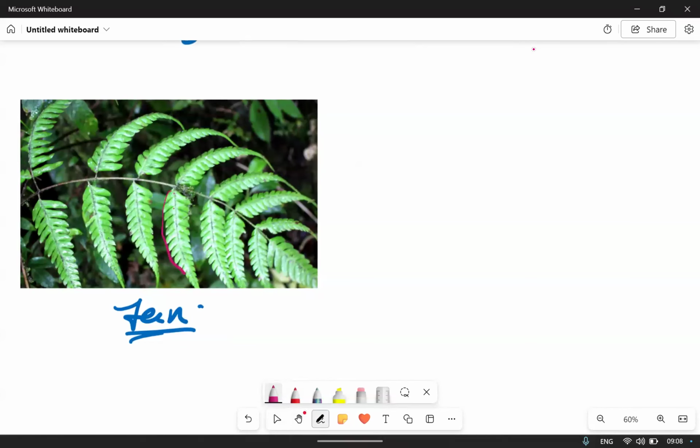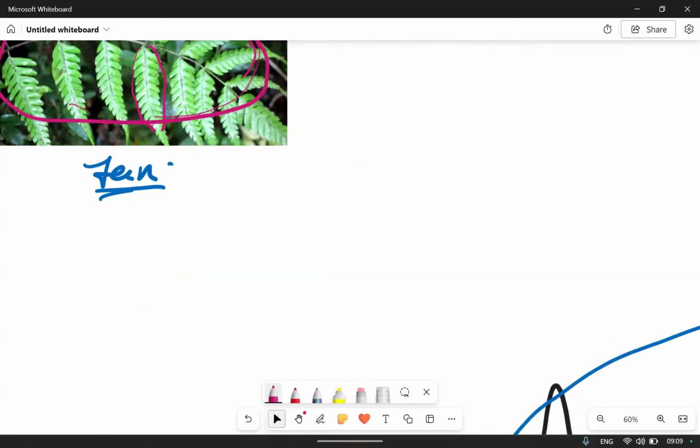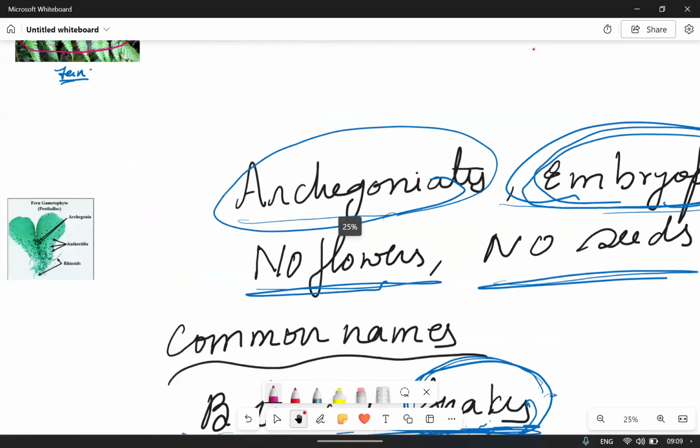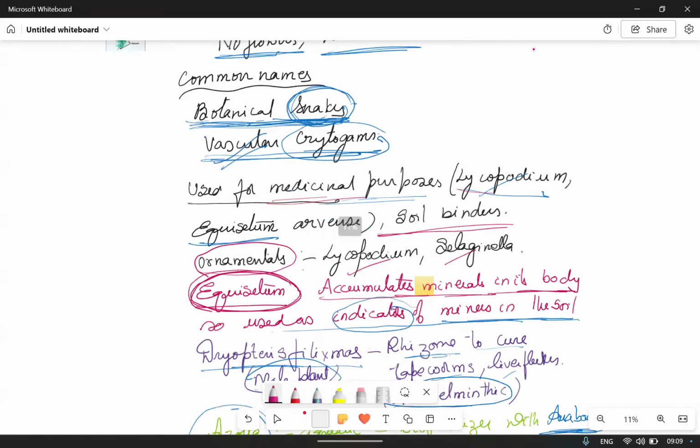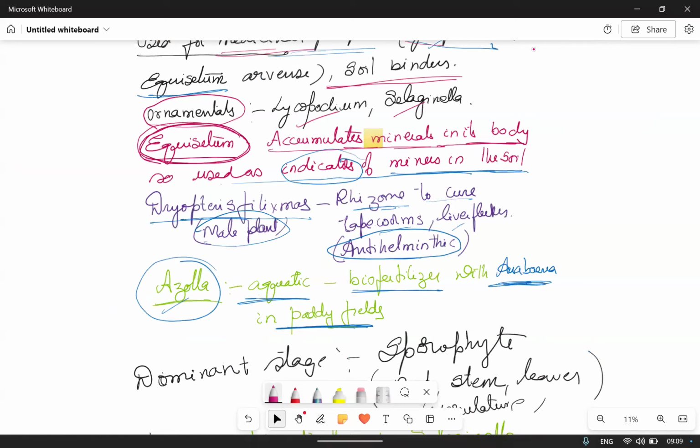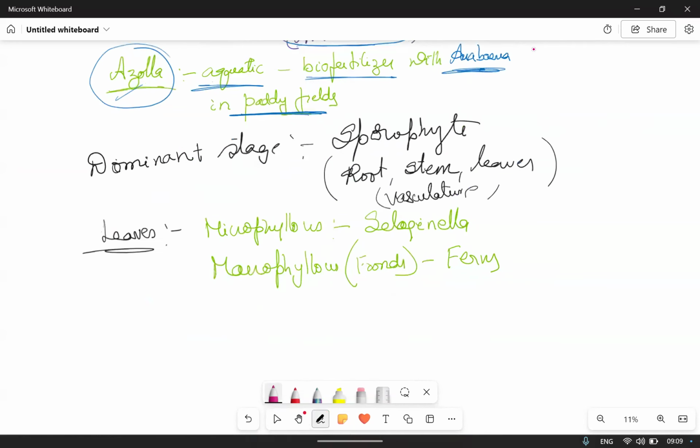And look here, Pteris. The leaves are very large. So the complete one is a pinnately compound leaf in Pteris. So those are big. These are called fronds. Macrophyllous leaves we can see in ferns. Okay, microphyllous in the case of Selaginella, macrophyllous in the case of ferns.